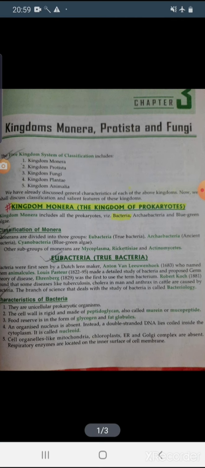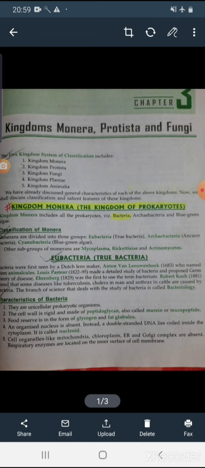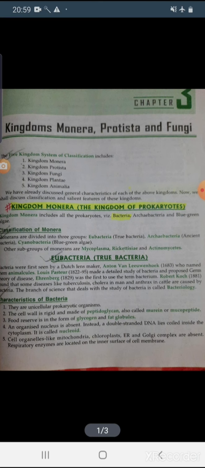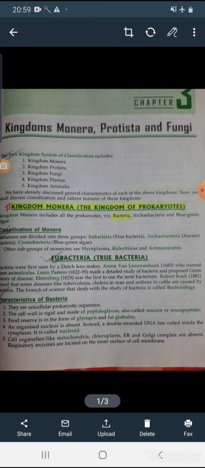They are unicellular prokaryotic organisms. Only one cell is there, and the cell wall is made up of peptidoglycan and mucopeptides. Instead of a proper nucleus, they have double-stranded DNA, but the DNA lies coiled inside the cytoplasm, and that is called the nucleoid. Cell organelles like mitochondria, chloroplast, Golgi complex and endoplasmic reticulum are absent, as you know, in prokaryotic cells. The common mode of multiplication is binary fission,